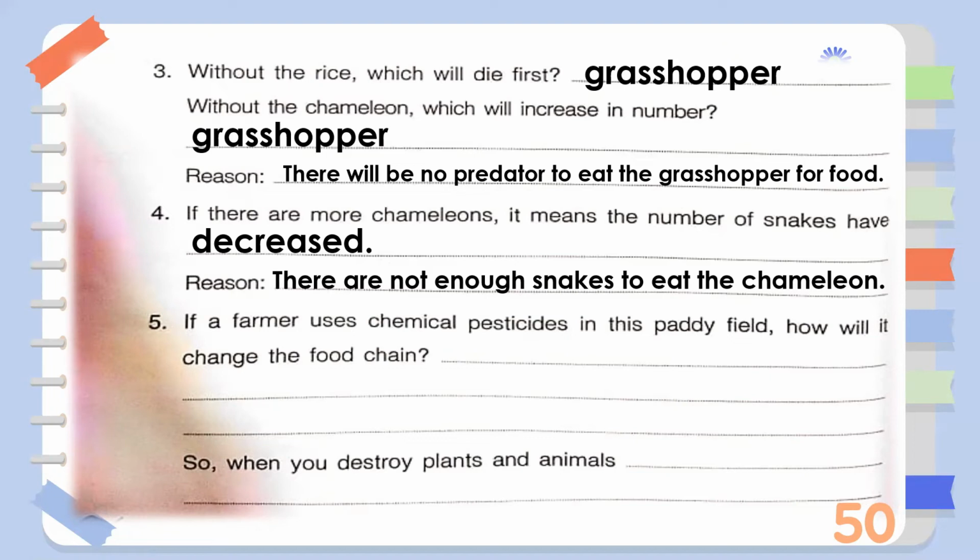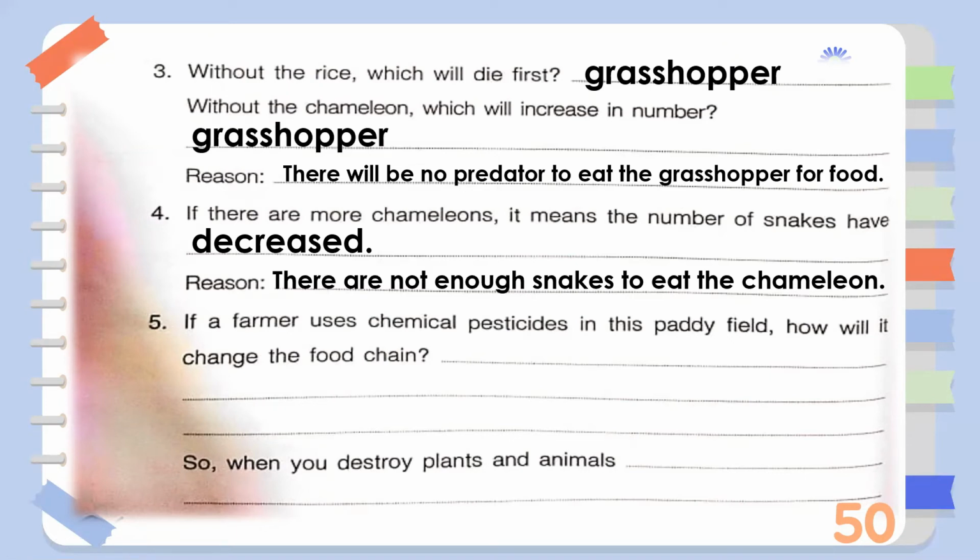For number 5, if a farmer uses chemical pesticides in this paddy field, how will it change the food chain?